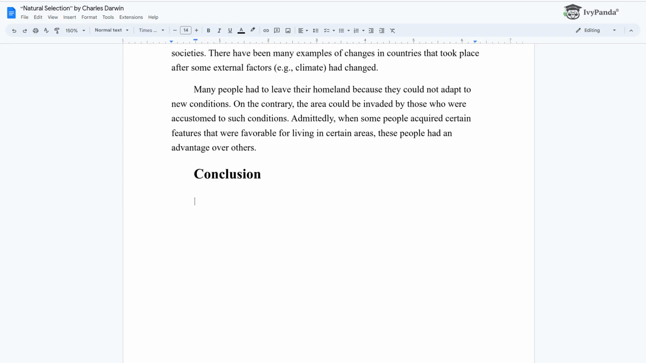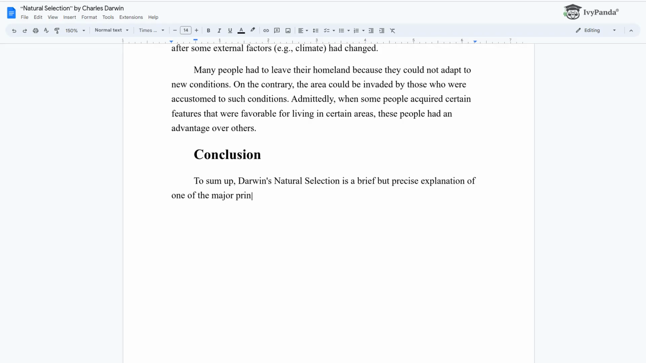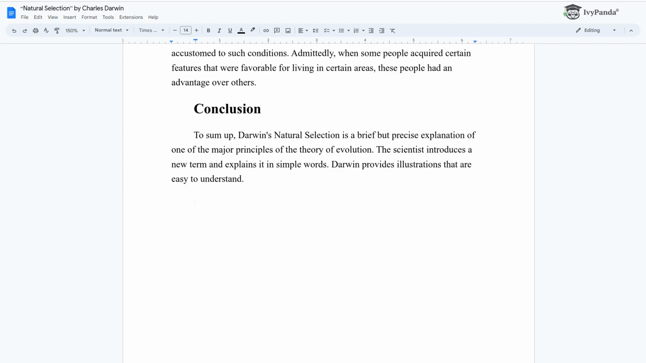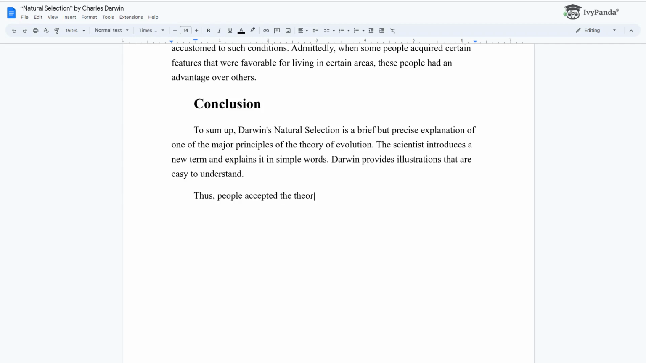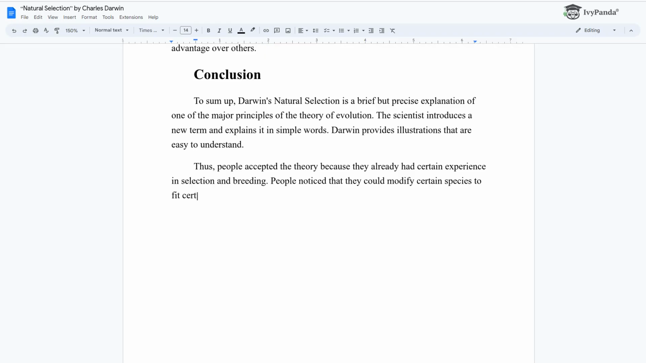Conclusion. To sum up, Darwin's natural selection is a brief but precise explanation of one of the major principles of the theory of evolution. The scientist introduces a new term and explains it in simple words. Darwin provides illustrations that are easy to understand. Thus, people accepted the theory because they already had certain experience in selection and breeding. People noticed that they could modify certain species to fit certain purposes.